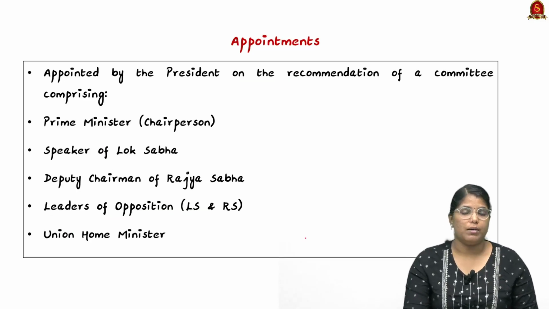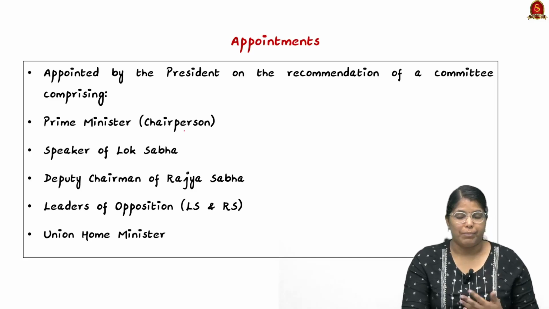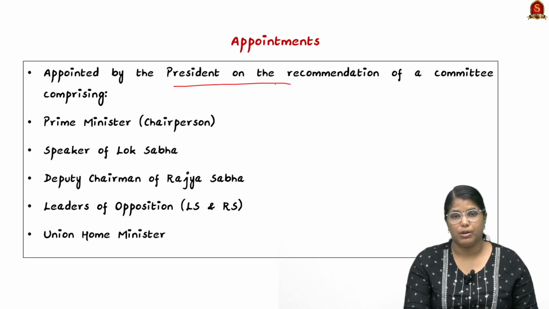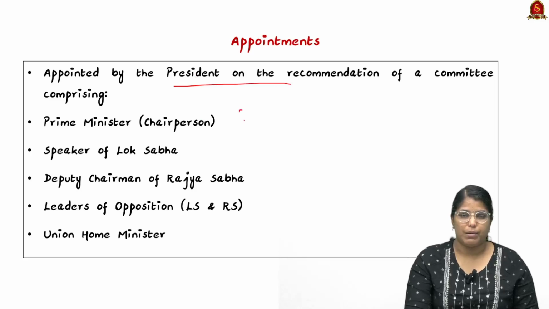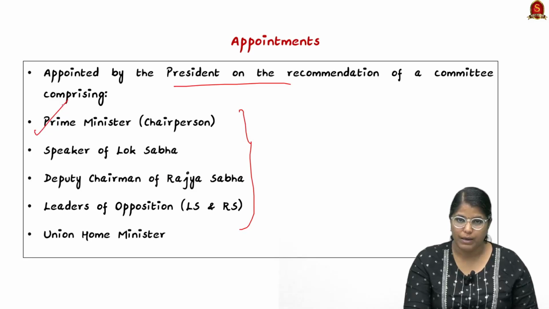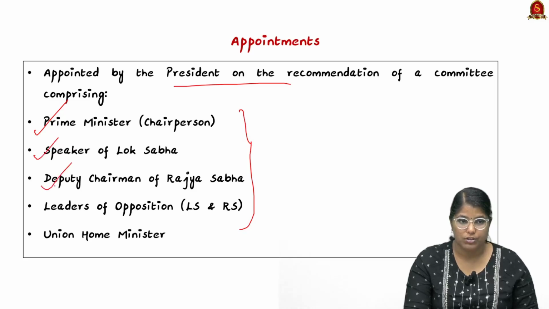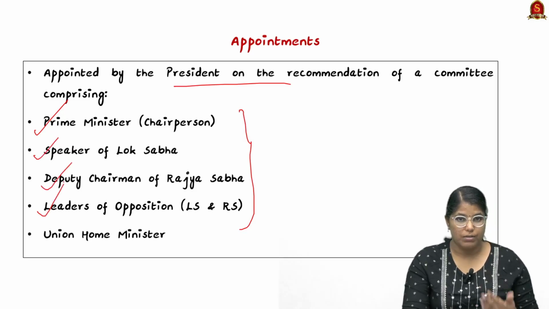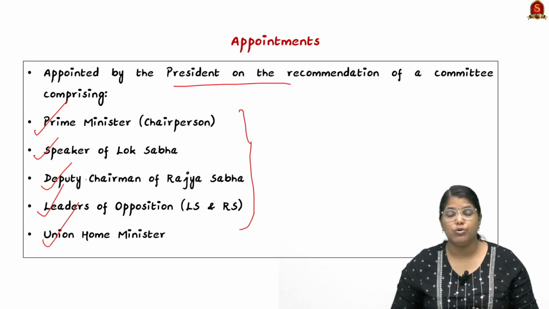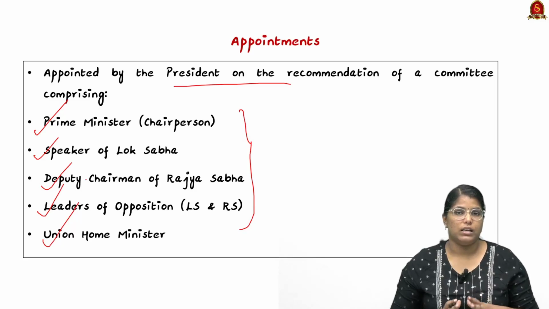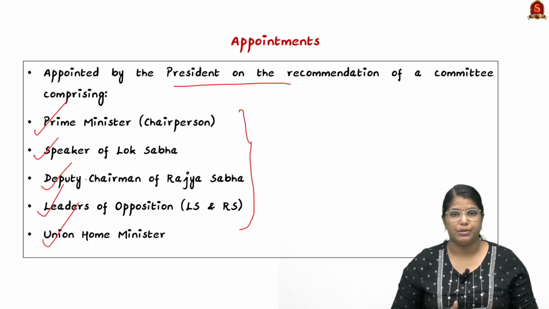Now moving on, talking about the appointment. The members are appointed by the President on the recommendation of a committee. Here the committee members have been mentioned. The Prime Minister will be the chairperson of that particular committee, and the committee will include the Speaker of Lok Sabha, Deputy Chairman of Rajya Sabha, then Leader of Opposition, both in Lok Sabha as well as Rajya Sabha, as well as the Union Home Minister. So these are the committee members who will be choosing the members as well as chairperson when it comes to NHRC.